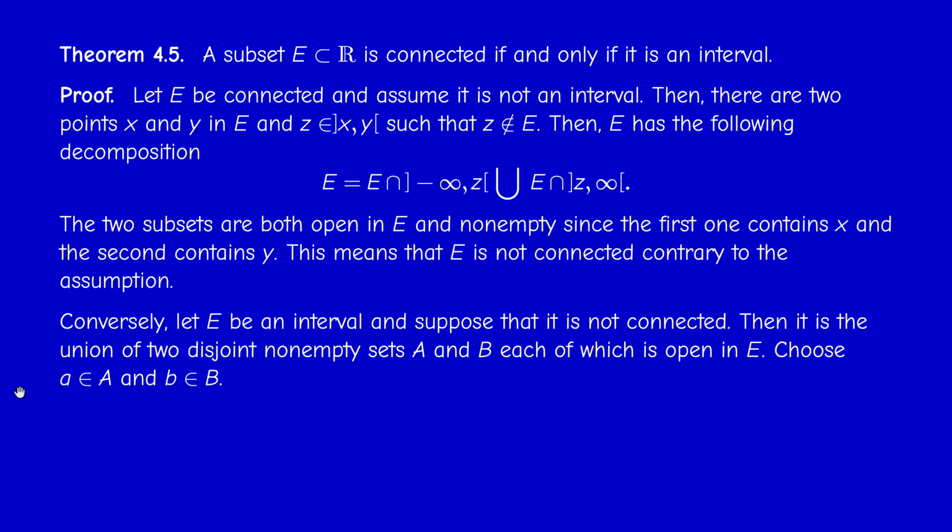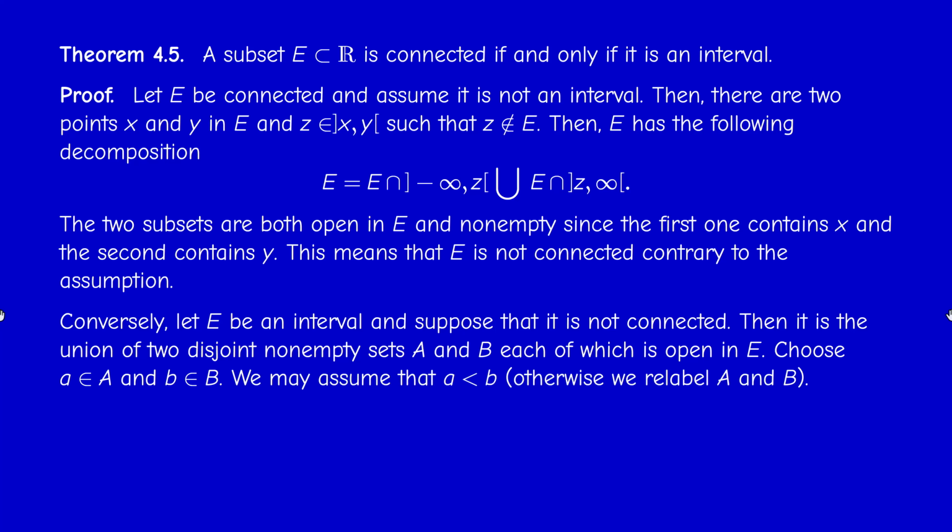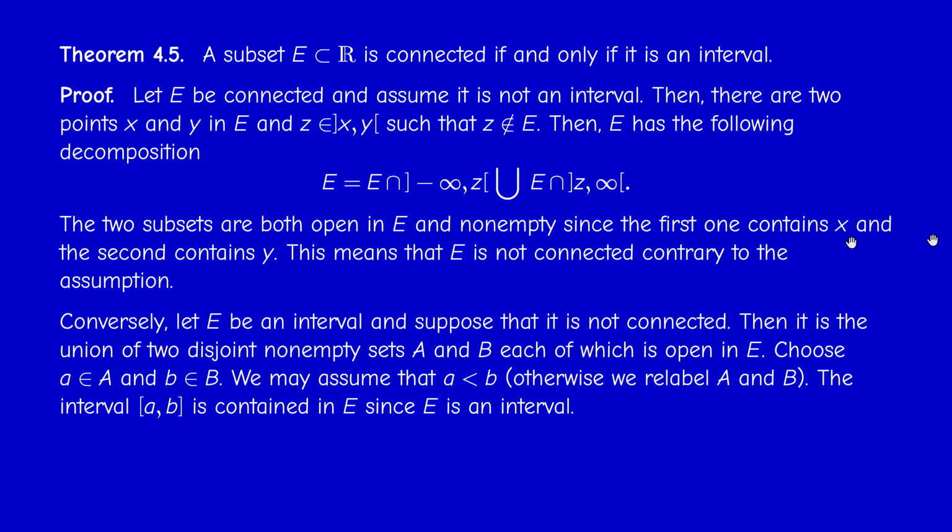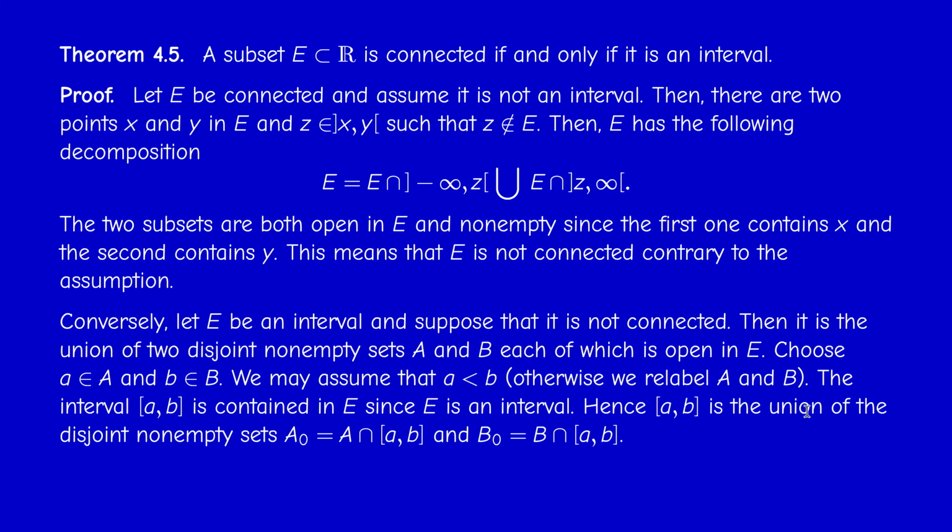Since A and B are not empty, we choose an element small a in capital A and an element small b in capital B. And we may assume that small a is less than small b, otherwise we relabel capital A and capital B. Now, since E is an interval, by definition of an interval, the straight line segment joining a to b is contained in E. So all the elements between a and b belong to E. This is the definition of an interval.